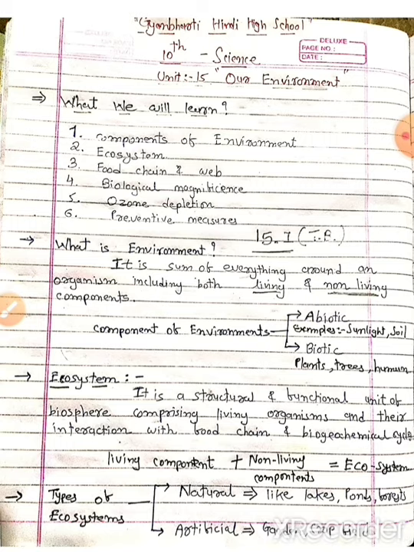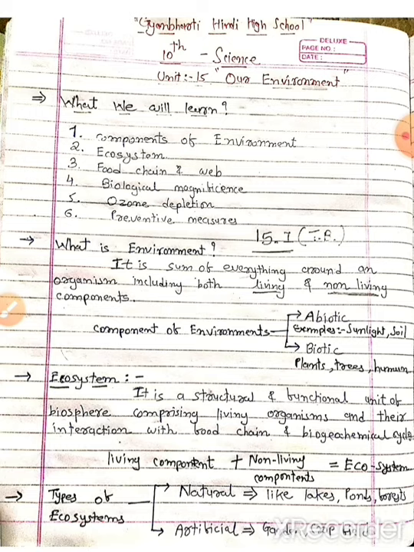Okay, so what is the importance of this chapter? Why should we learn this chapter? Because environment is related to our life, correct? Without environment we can't survive. So the environment is a very important thing to us. Okay, so now we start our chapter.